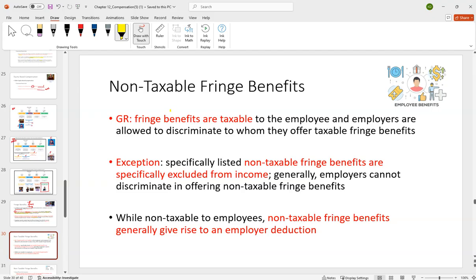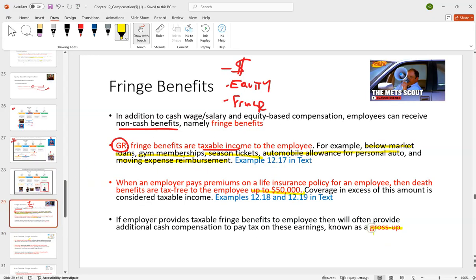So we said generally they're going to be taxable. When that is happening, there might be something called a gross up. So yeah, we're going to give you $30,000 for the car, here's 30 grand for your car. By the way, that's going to generate $7K in tax liability.